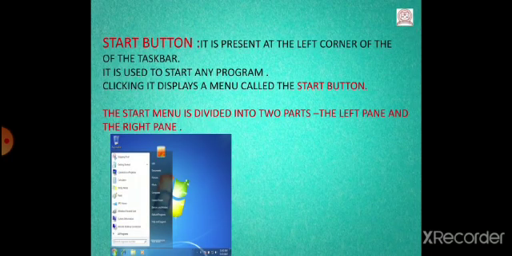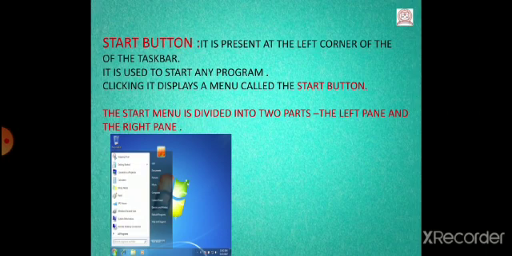Now we will study the start button. The start button is present at the left corner of the taskbar. See the image below. The leftmost circle icon is the start button. It is used to start any program. Clicking the start button displays a menu called the start menu.